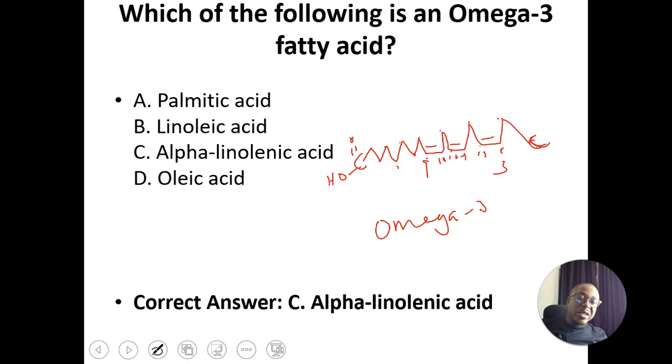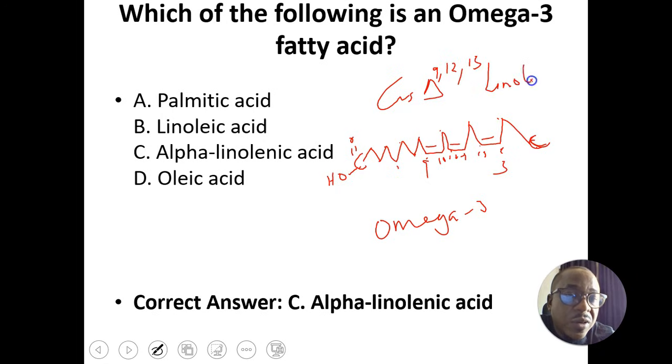The delta notation gives the double bonds, delta 9, 12, 15 in linolenic acid. This 9, 12, 15 tells you the position of the double bonds in the molecule.